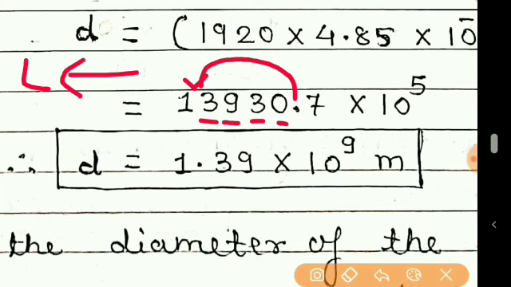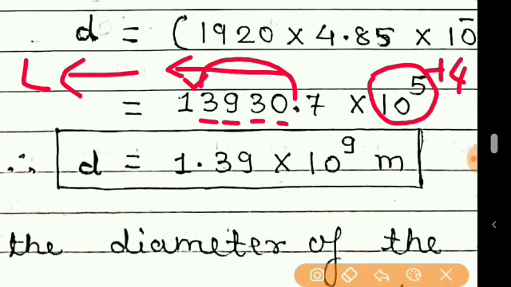Already the power is 5, and due to this shifting of the decimal point by 4 places, we add that 4 here. So 5 plus 4 is 9.